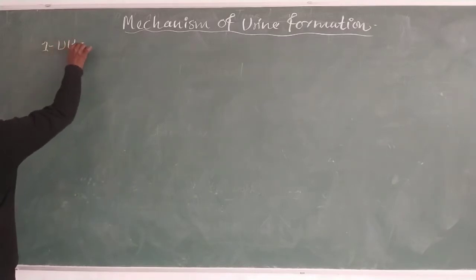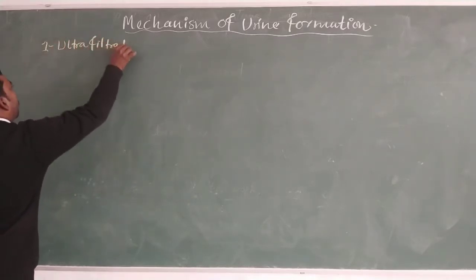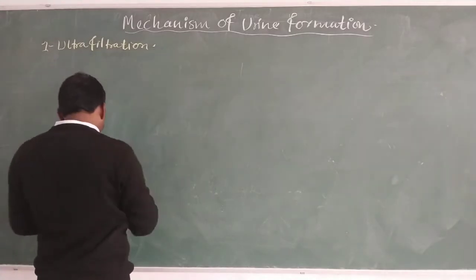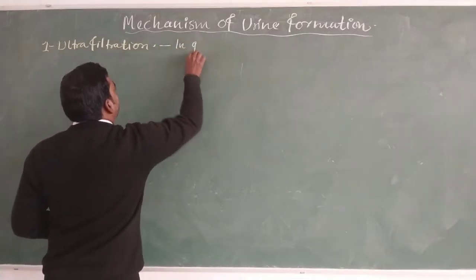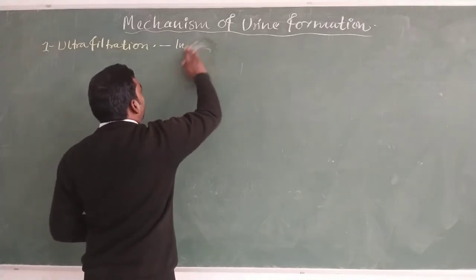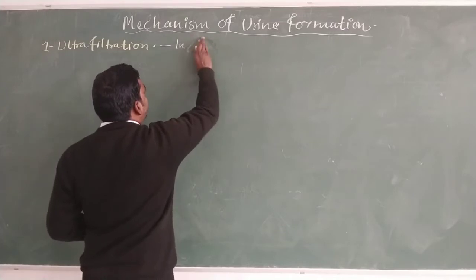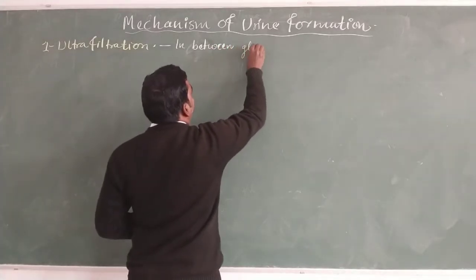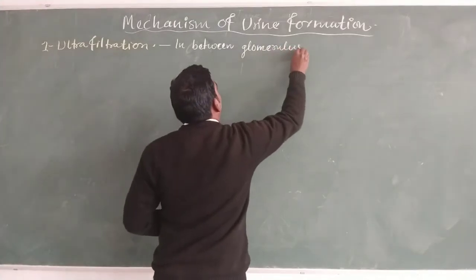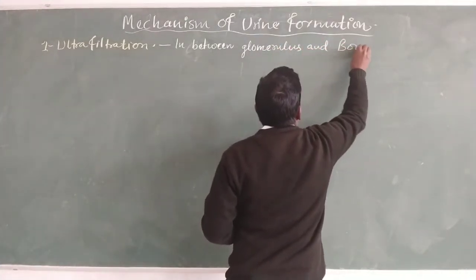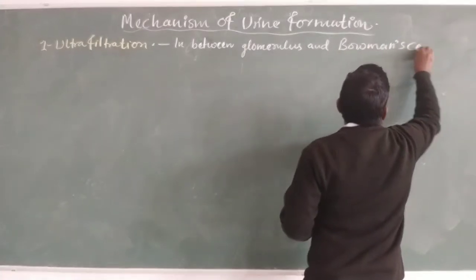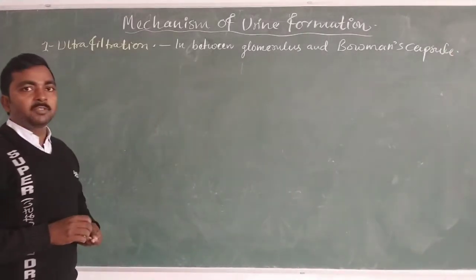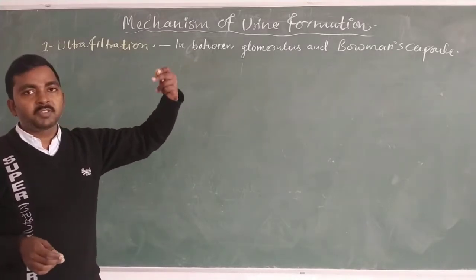The ultrafiltration process takes place between the glomerulus and Bowman's capsule.